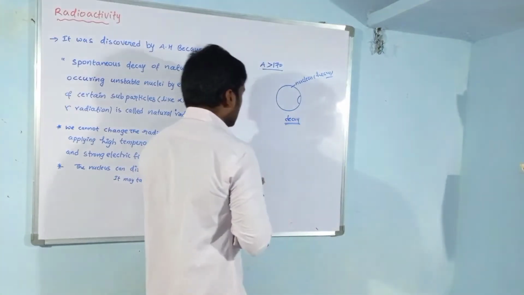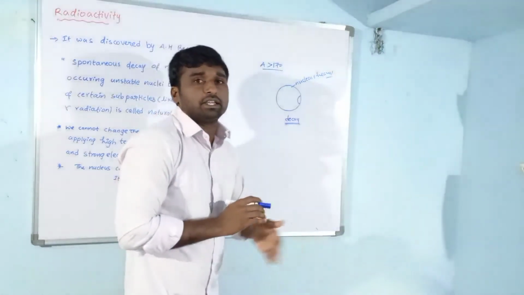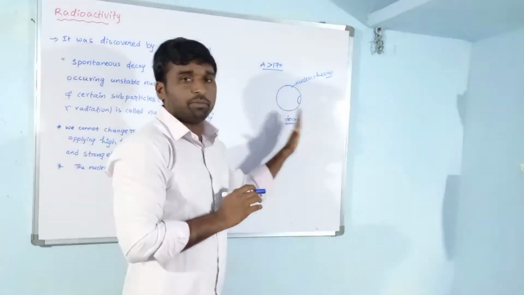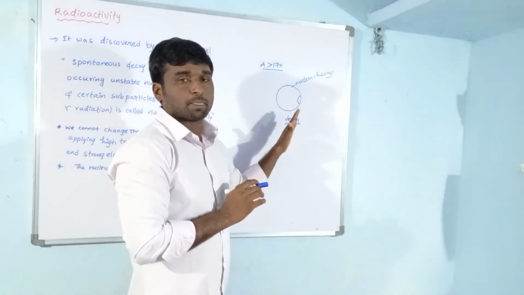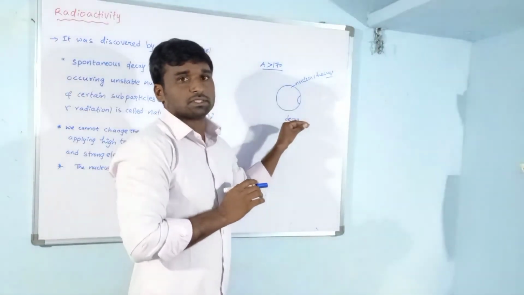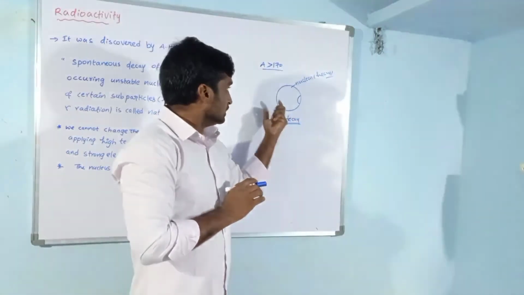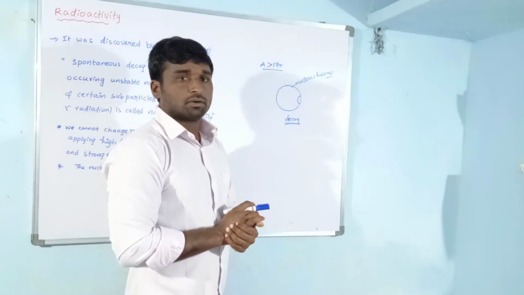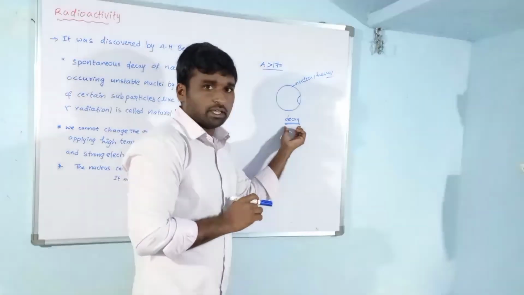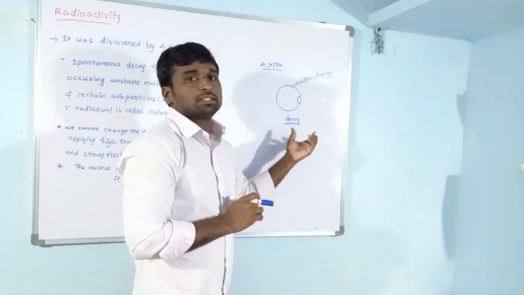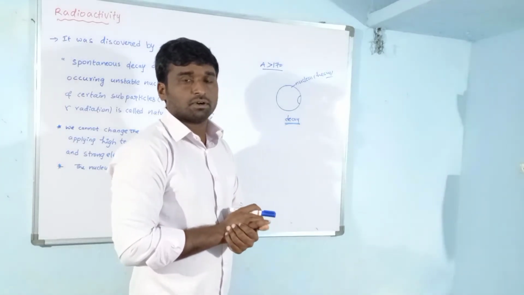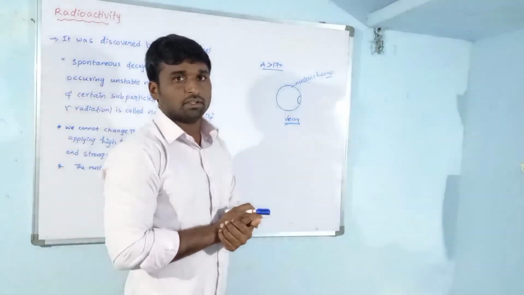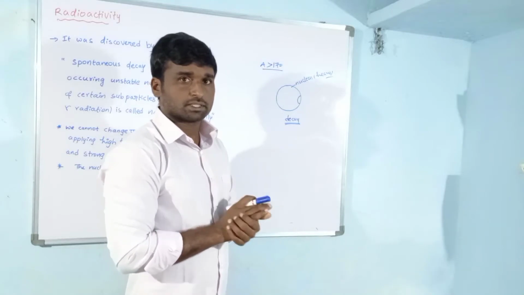So what is decay? When it disintegrates, or when it emits particles, the size of the nucleus gradually decreases. This is called decay. This decay is of three types: alpha decay, beta decay, and gamma decay. We will discuss this in the next video.